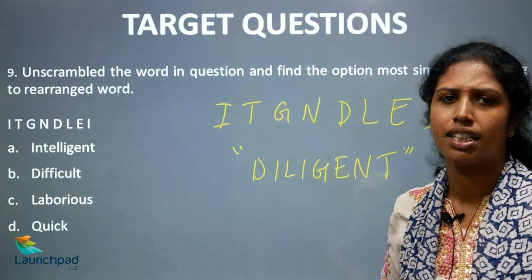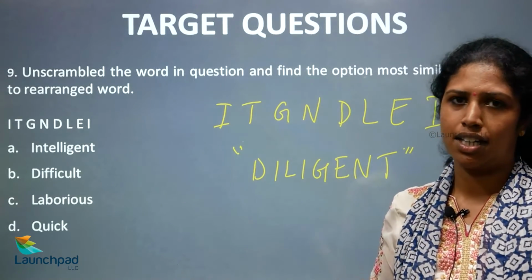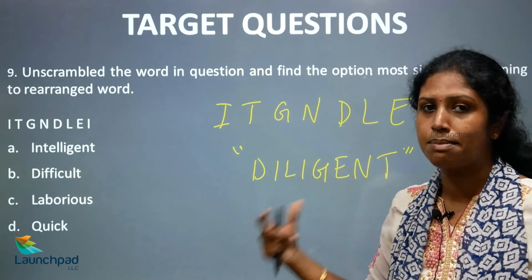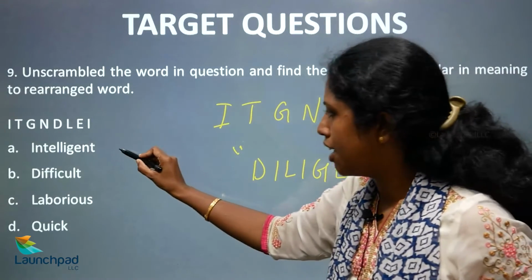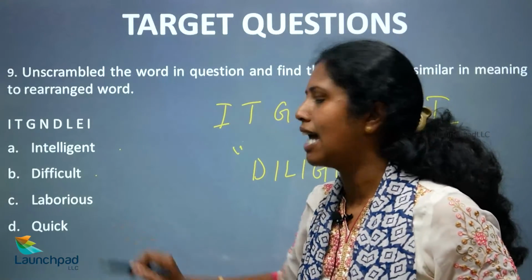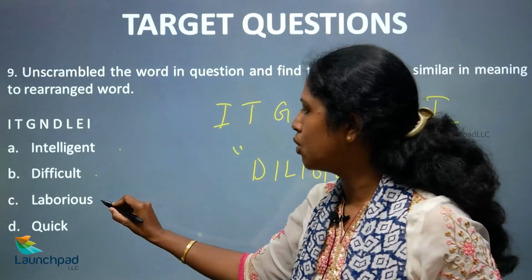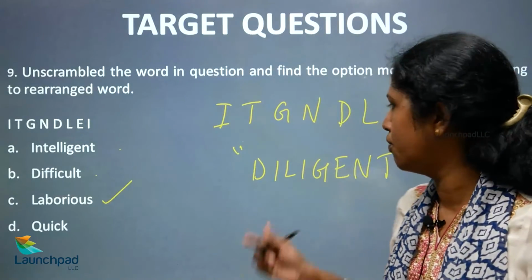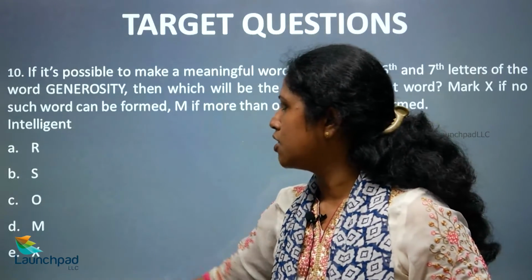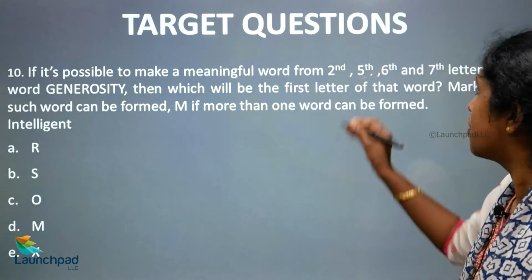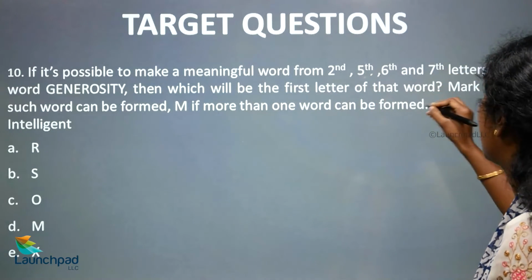So now we have rearranged these letters to find out that the word is diligent. So what is diligent? Yes, diligent means to work hard. So that is the meaning. So now we have to check which is most similar to this word, right? So intelligent, difficult, laborious and quick. Yes. So from the options that are given, we get to know that laborious is the right option for the word diligent.